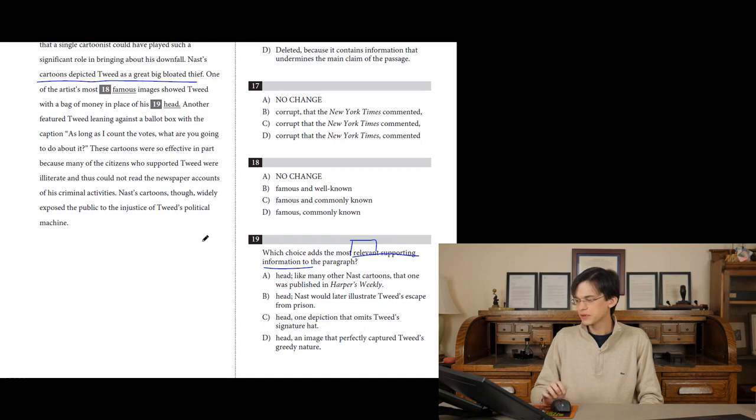"One of the artist's most famous images showed Tweed with a bag of money in place of his head. One depiction that omits Tweed's signature hat." Why do we care about what hat he wore? I mean, unless that's central to understanding who this man was. I don't know, let's hope. What does D say?